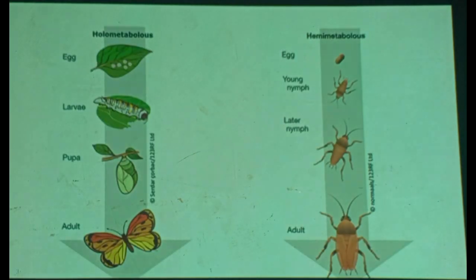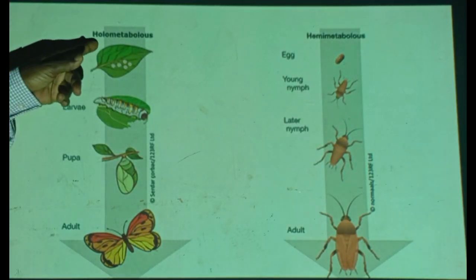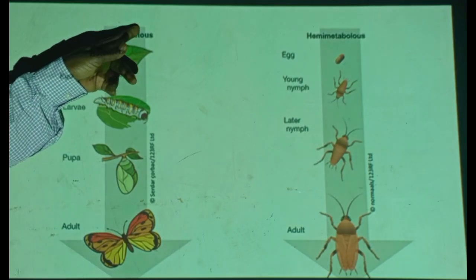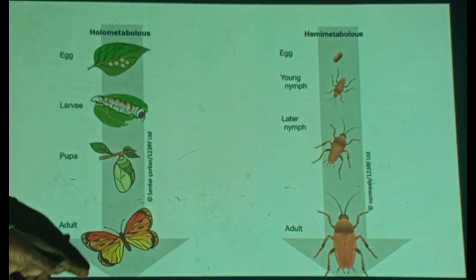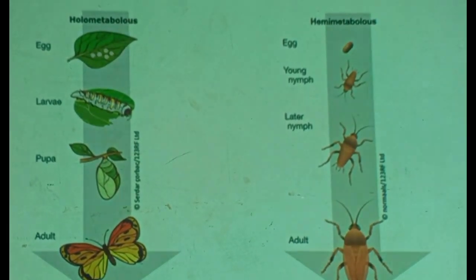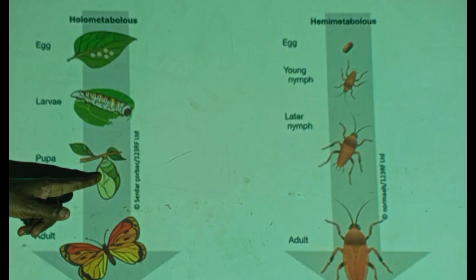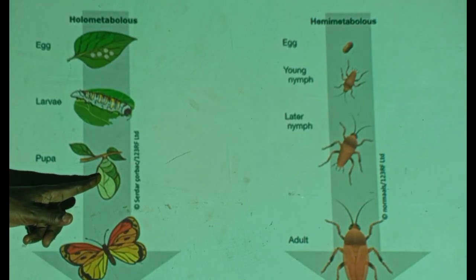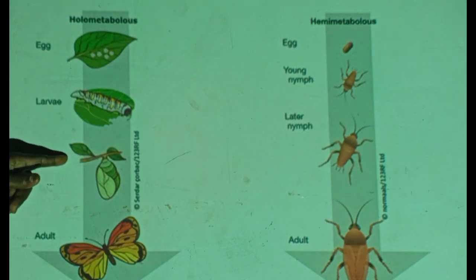Then when it comes to this, this is a summary for you, just I have used the other terminology. Holometabolous means insects with complete metamorphosis. The egg is laid in its appropriate, suitable environment. The egg hatches into a larva, undergoes molting, grows, then finally it forms this, a chrysalis. It's not a cocoon. Cocoon and chrysalis are different. The chrysalis attaches on a branch or on the bark just like this, at an attachment site.